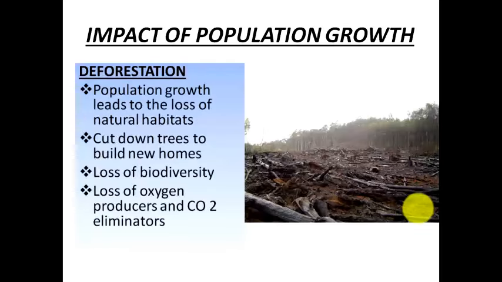Next is deforestation. Deforestation is also one of the major impacts, a negative impact on the environment, because now the population is growing drastically. So this population requires that much land to stay. The population requires land for themselves to get settled down, and that is why day by day so many trees have been cut down in order to build new homes, right?